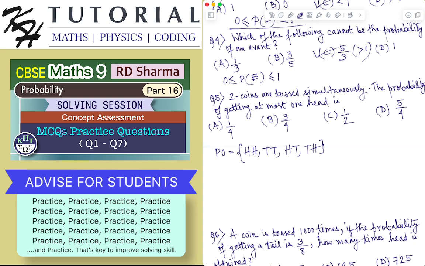The total number of outcomes when two coins are tossed is always equal to 2 into 2, equals 4. Why 2 into 2? Because there are two possibilities for the first coin. The first coin can show up either a head or a tail, and the second coin can also show up either a head or a tail. So for each possibility of the first coin, we have two possibilities of the second coin. So it is 2 into 2, 4.